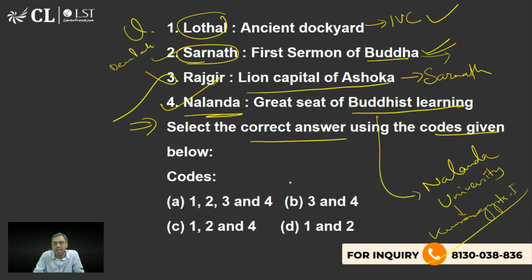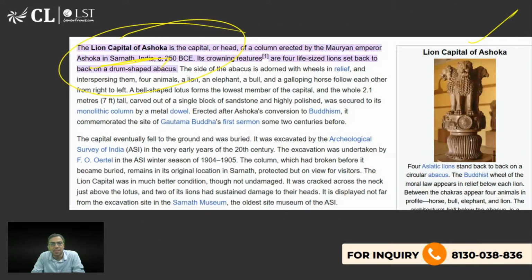So 1, 2, and 4. You must have heard of Nalanda University. It is related with Buddhist learning and all. So 1, 2, and 4. C is the right answer to this question. Okay? So this way you will keep learning. These are previous year questions of standard exams, so you will get to learn a lot from them. Okay? So C is the right answer. Yes, Kumara Gupta. Yes, Kushagra, you're right.